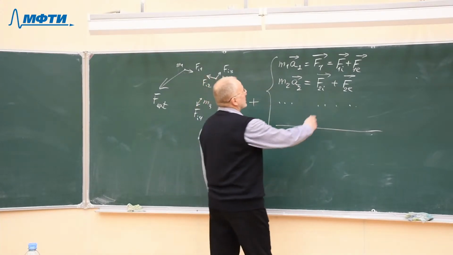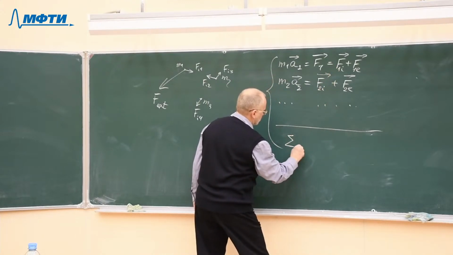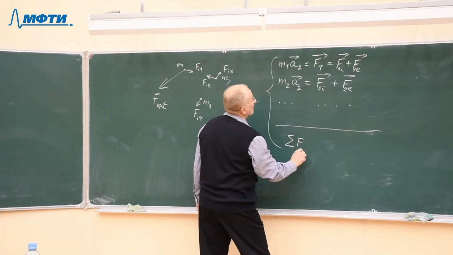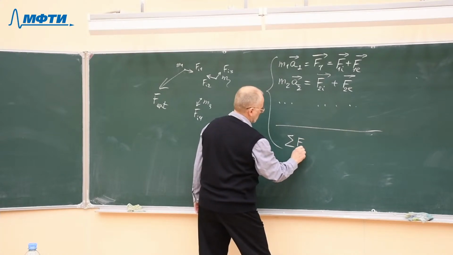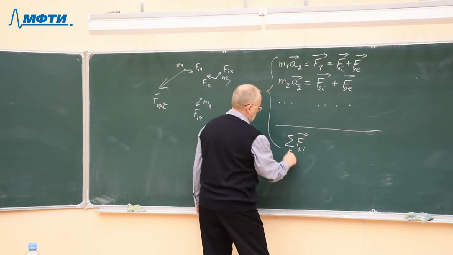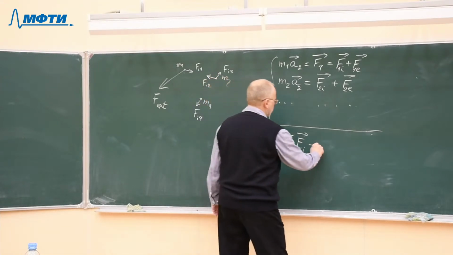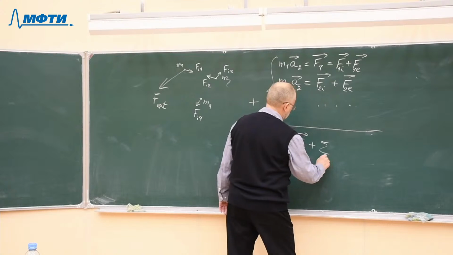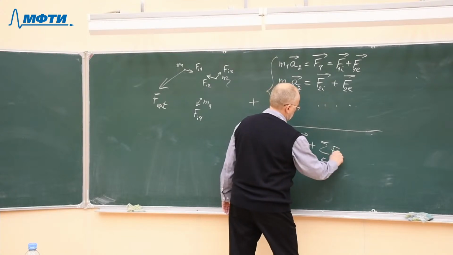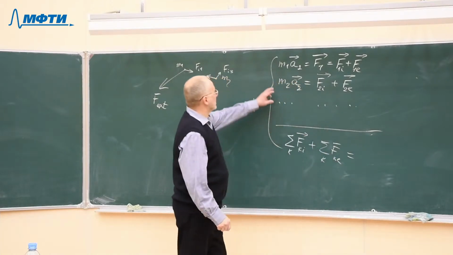The result will be the sum of all internal forces, the sum by index k, plus the sum of all external forces, and all this will be equal to what?